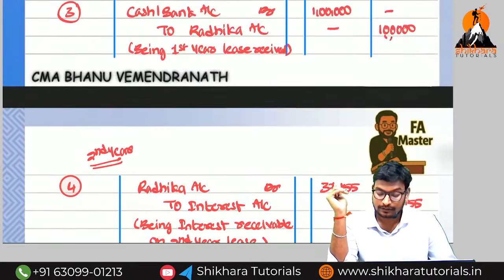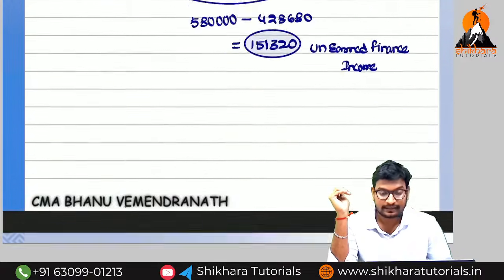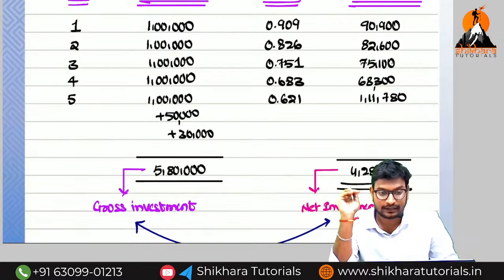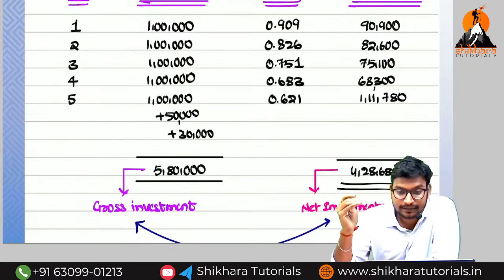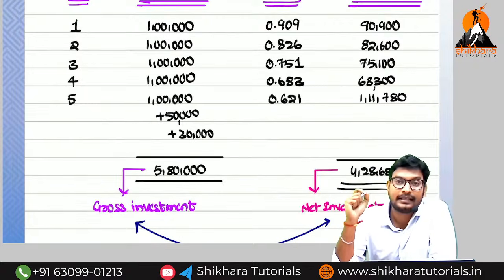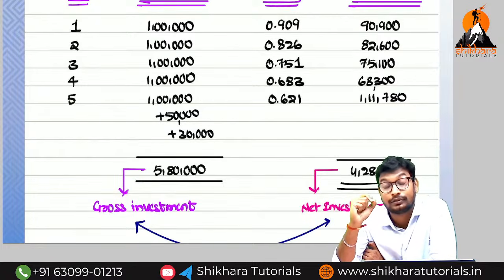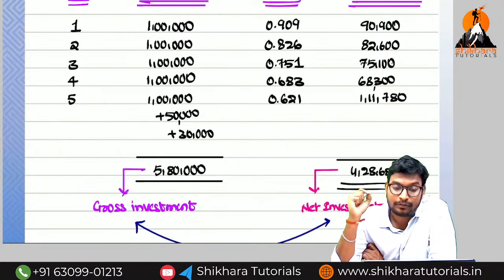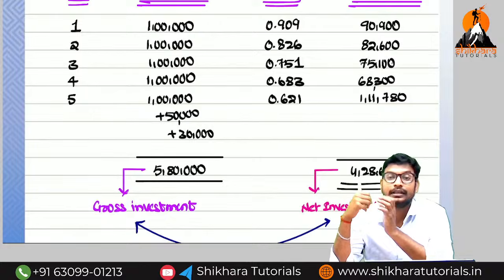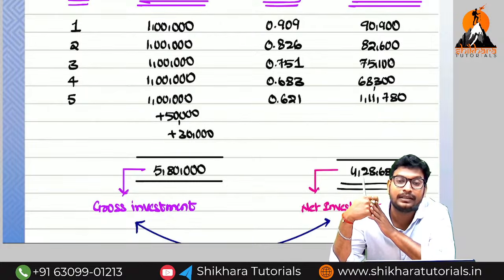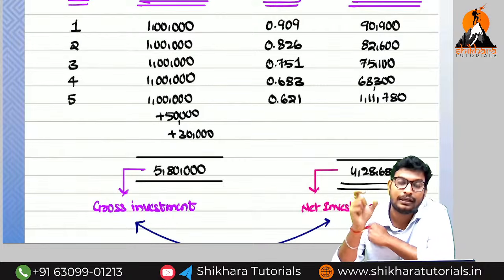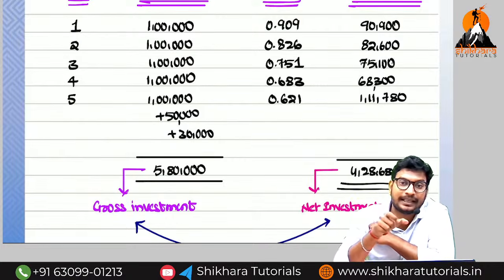Okay na guys? So we have completely discussed the financial lease accounting treatment in the books of lessor and in the books of lessee. In the books of lessee, we need to consider only the guaranteed residual value. We should not consider the unguaranteed residual value. So we have to calculate the two calculations separately. Okay na guys? So when coming to the lessee books, we will record minimum lease rental or fair market value, whichever is lower. Whatever the lower value we have got, that will be taken as the opening balance.